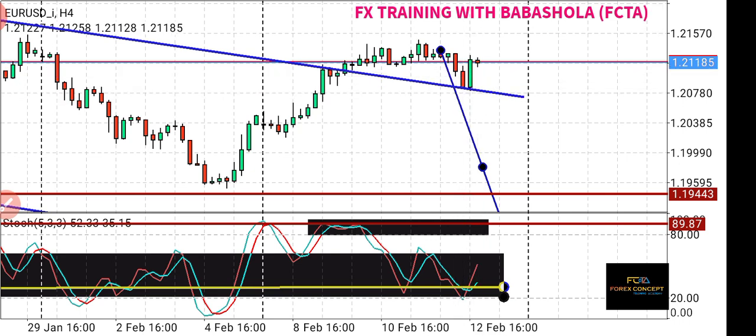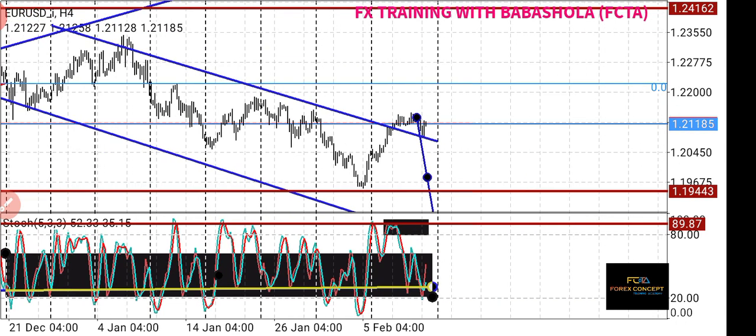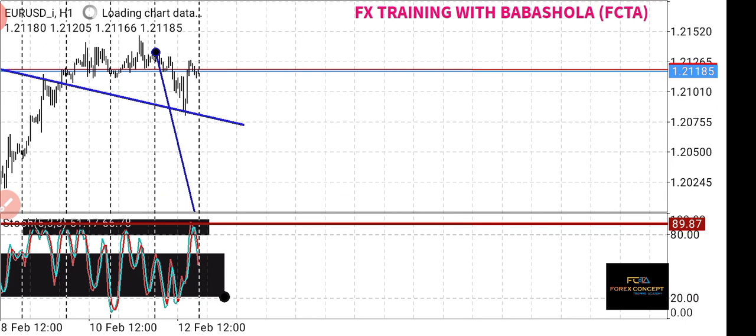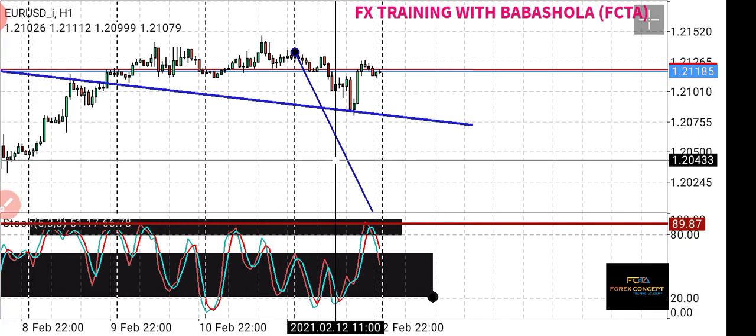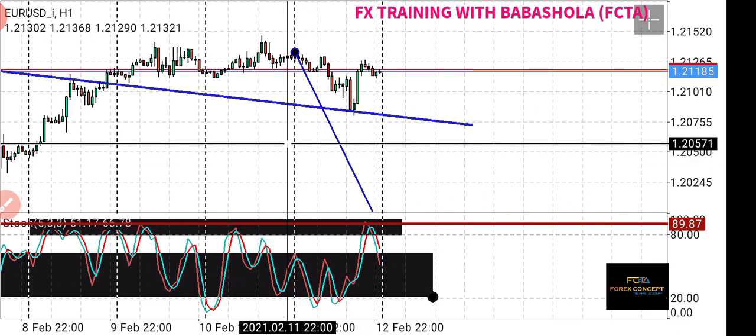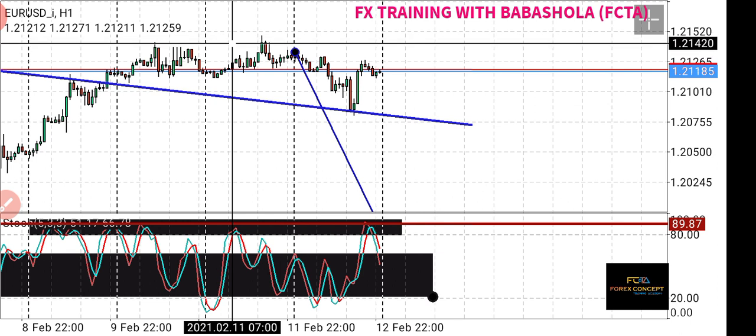Which is signifying a buy trade, which is also very significant on the H1 chart. You can see clearly on the H1 chart that the price bounces off the trend line. So two things can happen, and you have to listen very carefully. On the H1, a break above this key resistance here,